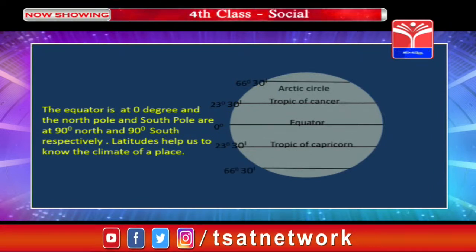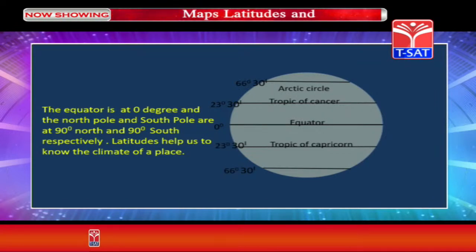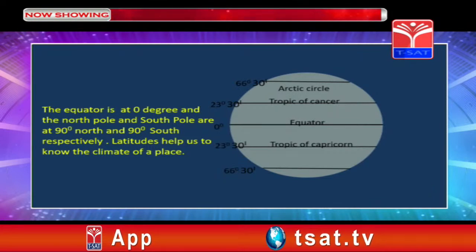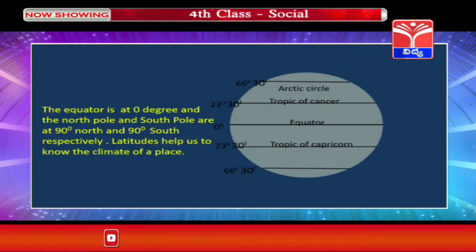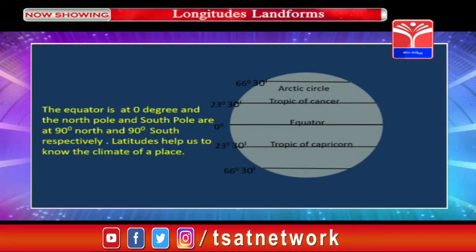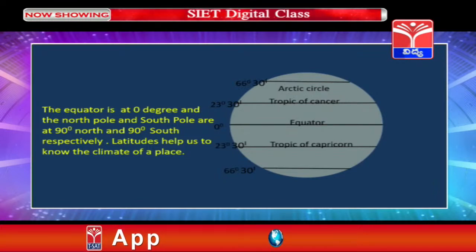Children, in your previous classes, you might have learned that the region near the equator is hotter since the sun rays fall on the equator perpendicularly and slantingly near the poles. Therefore, when we move towards poles, we can say the climate near the equator is hot and the climate near the poles is cool, and the climate between the equator and poles is moderate.